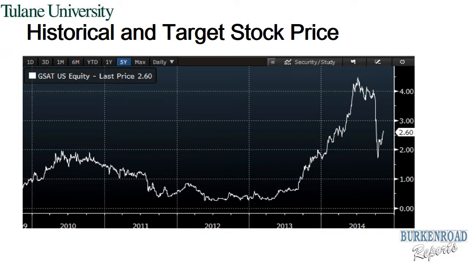This graph depicts Globalstar's 5-year stock performance. As of November 11, 2014, Globalstar's stock price was at $2.60. We forecast a 12-month target stock price of $3.80 and give Globalstar a market outperform rating.